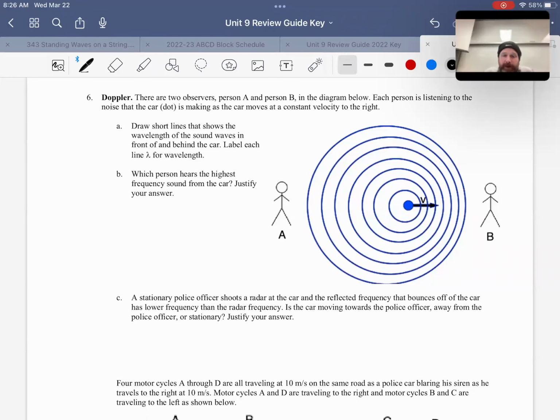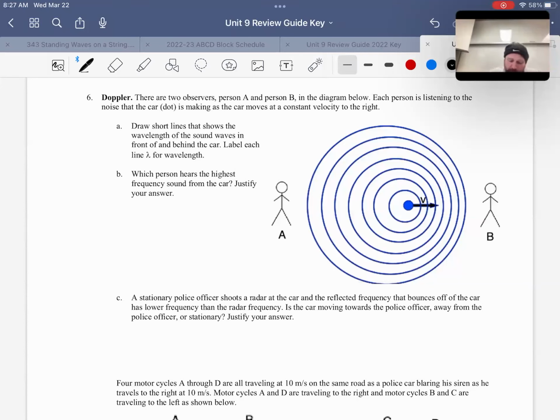All right. Page 5. So this is question 6. This is on the first thing that waves do. Waves can change their frequency based off motion, known as the Doppler effect. Again, the Doppler effect is changing the perceived frequency, the frequency received, based off motion of either the source, so the object moving, or the detector, the person hearing it or seeing it. So either one moving causes a change in frequency.